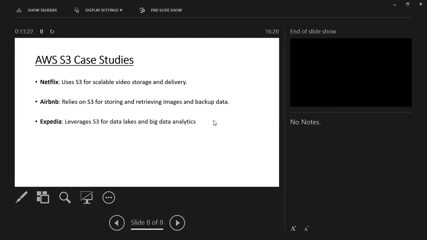And you can see here, Expedia also relies on AWS S3 for storing its data. So that's all about Amazon S3. We will move on to the practical aspect of Amazon S3, how we are able to use this.